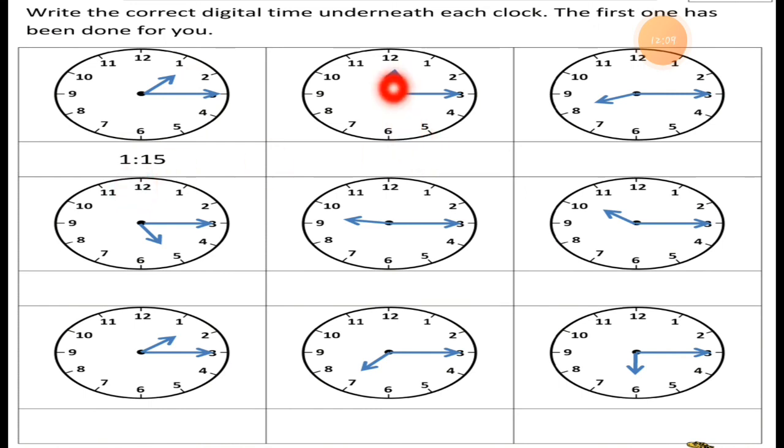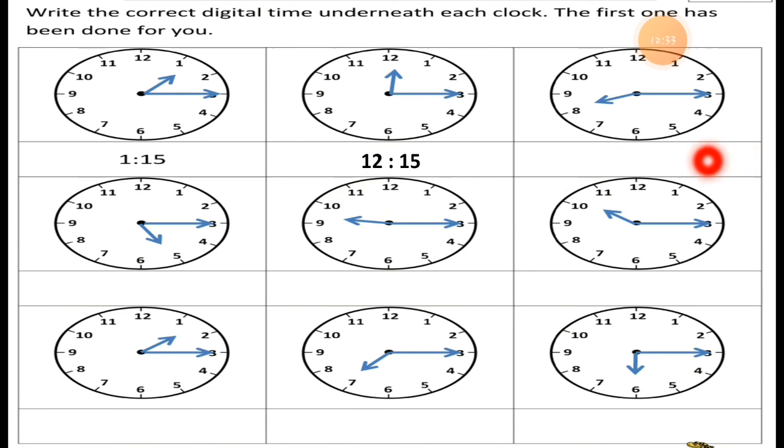Now the next clock. The hour hand, the short hand, is on 12, and the minute is 15 because the minute hand is on 3. It is pointing to 3 and the short hand pointing to 12. So the time is 12:15. What is the time? The time is 12:15.